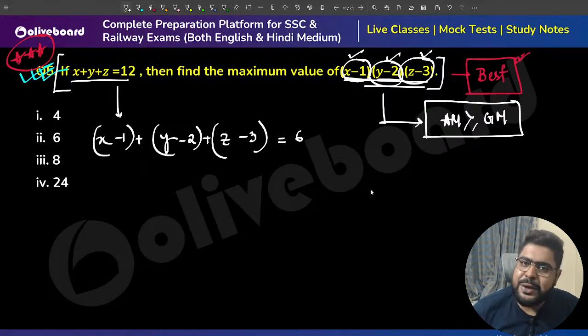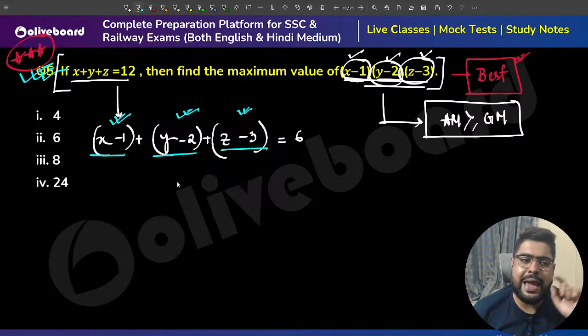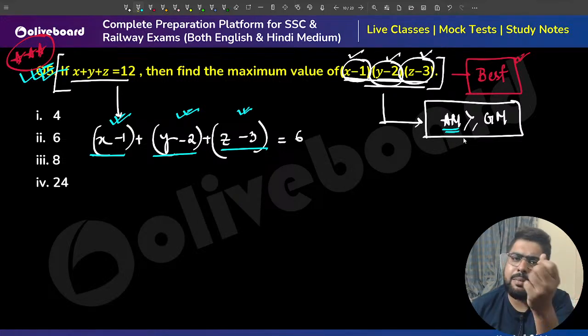Now I need to figure this out. So remember, this is equal to 6. Please remember, I will now apply the AM-GM inequality on these three. This is my first number, second number, third number. AM means arithmetic mean, meaning the sum of the three divided by 3.